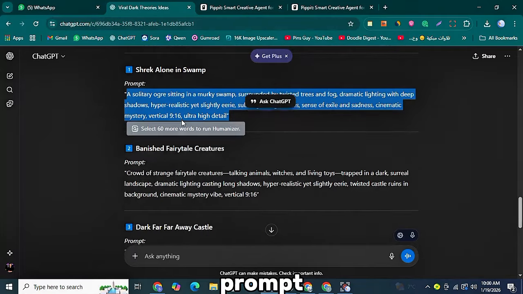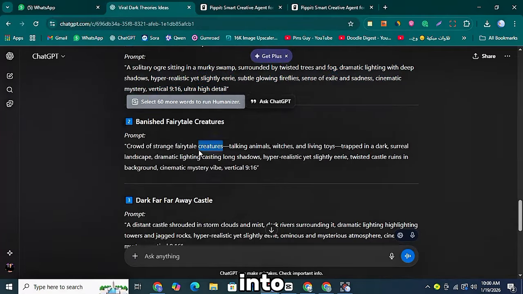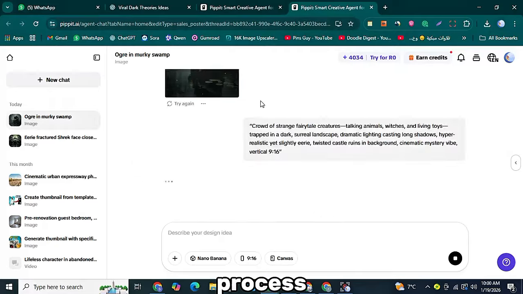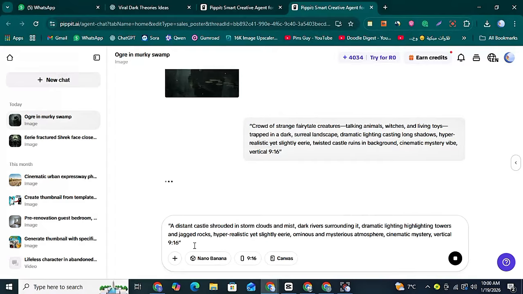After that, go back to ChatGPT, copy the next image prompt from the prompt box, paste it into Pippit AI, and click on the Generate button. Repeat this same process for all the image prompts you have.